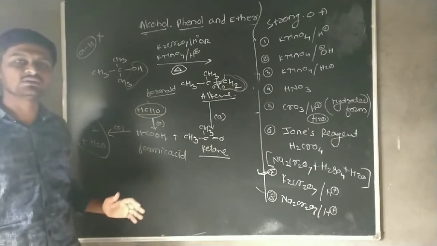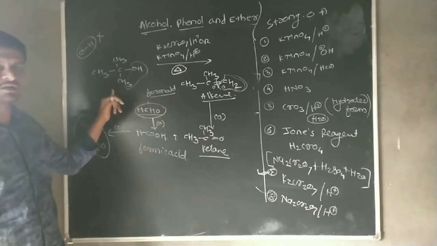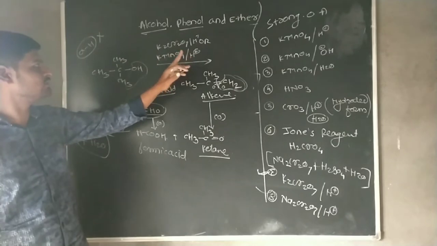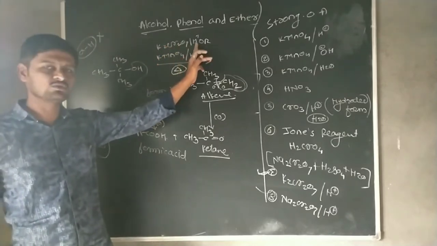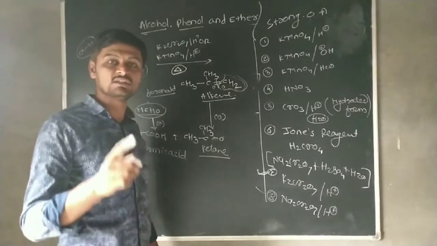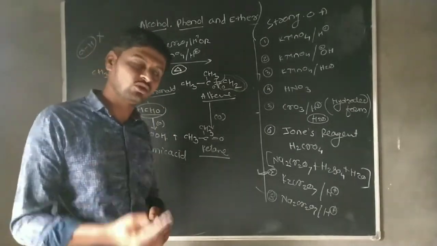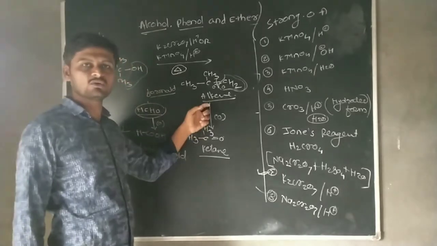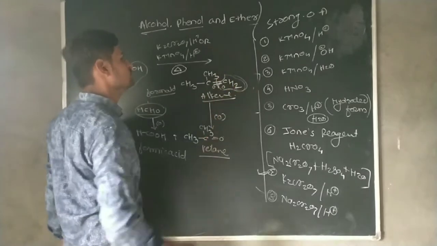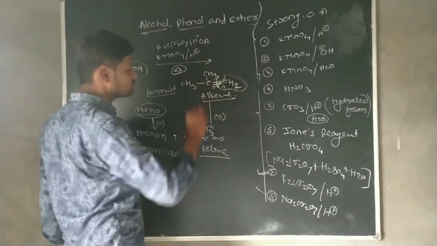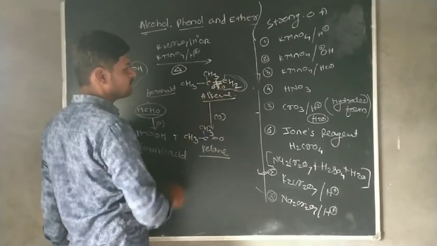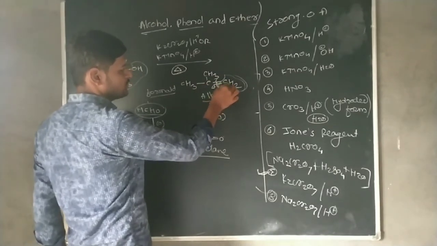That means if the tertiary alcohol undergoes the oxidation reaction in hot condition by using K2Cr2O7 in acidic medium or KMnO4 in acidic medium, then it first forms an alkene. After formation of the alkene, this alkene undergoes the oxidation reaction. The simple trick is that the double bond breaks down, one oxygen is attached to one carbon and another oxygen to the other carbon.